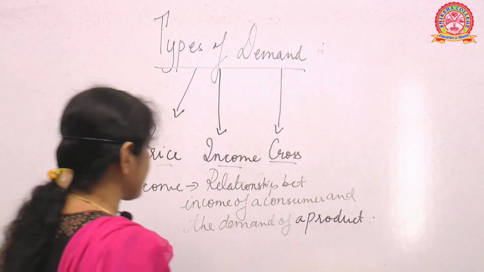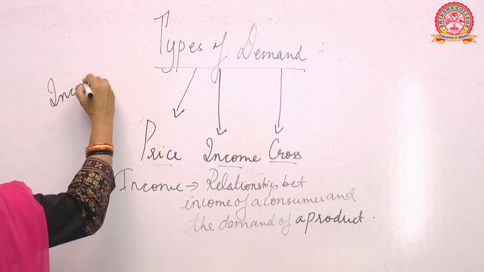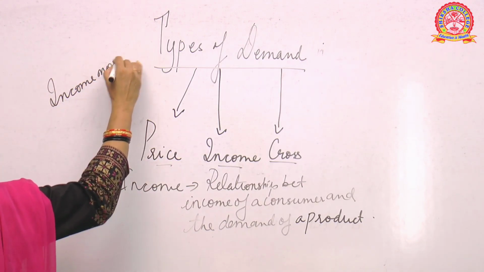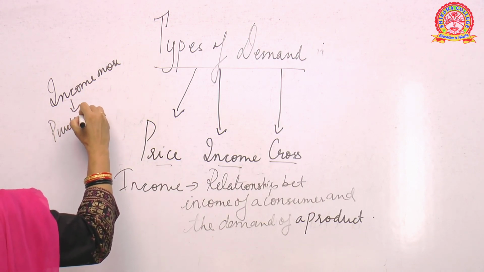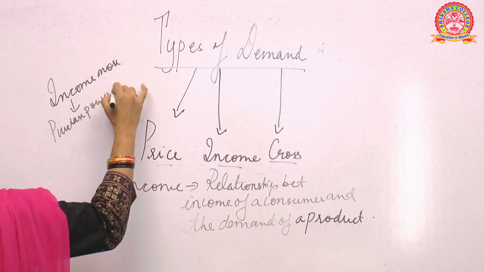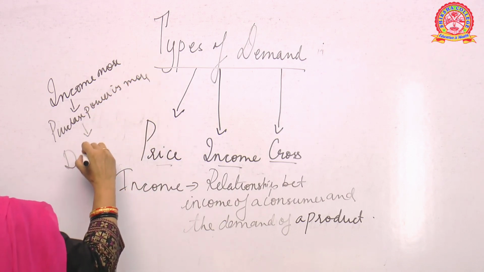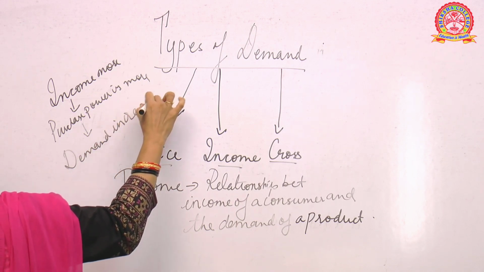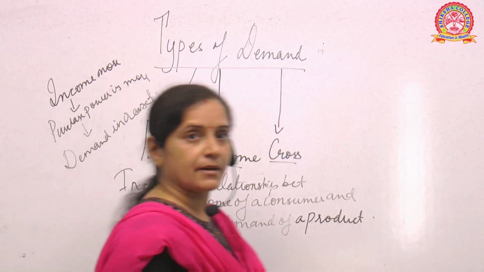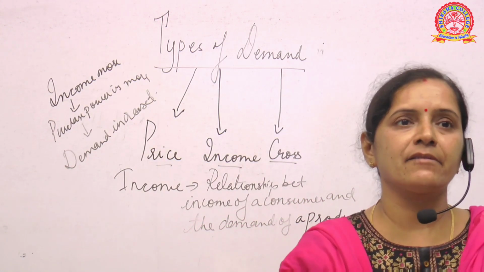Now, suppose income is more, that means your purchase power is more, so demand will automatically be more. Demand is increased. Is it clear? Okay. Your income is more means purchase power is more and the demand will be increased.